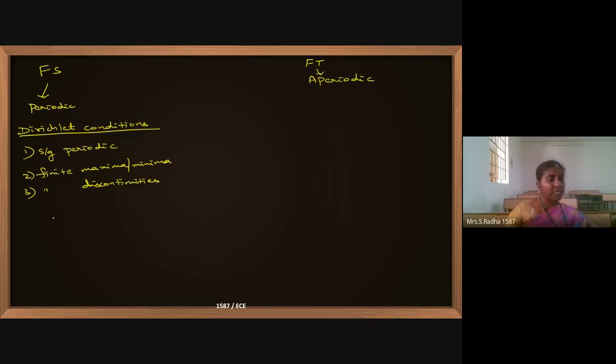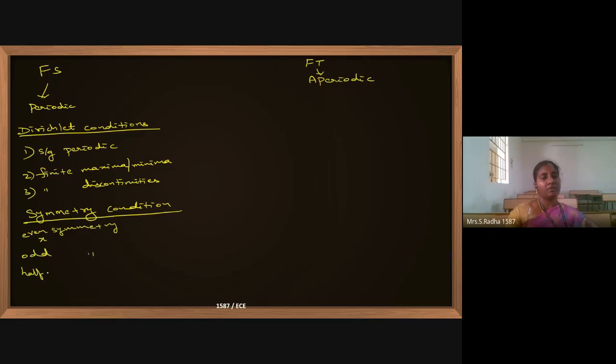And then in Fourier series we have even symmetry and odd symmetry. Symmetry exists in Fourier series. We have symmetry conditions. First one is even symmetry. Second one is odd symmetry. Third one, half wave symmetry. And fourth one is quarter wave symmetry.